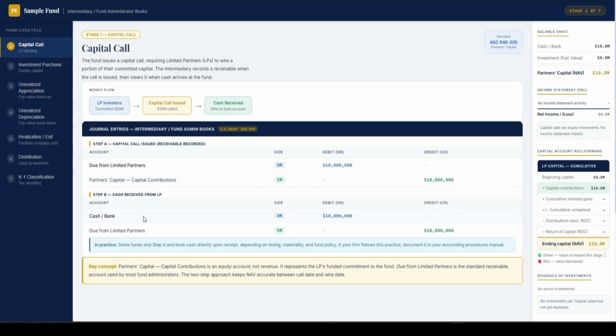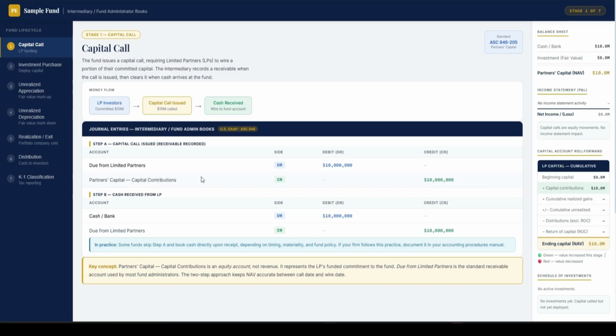And then when we receive the money, we will debit the cash and credit the due from. So this middle part has a lot of details you can read, and these are the main entries. And sometimes, actually a lot of times, PE funds only book the entry when they receive the money. They don't even book the first part.